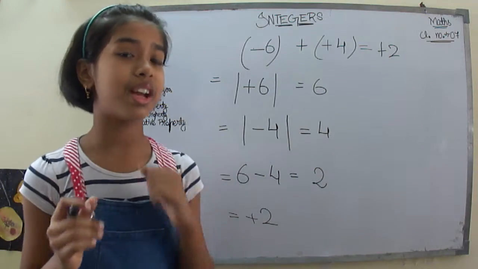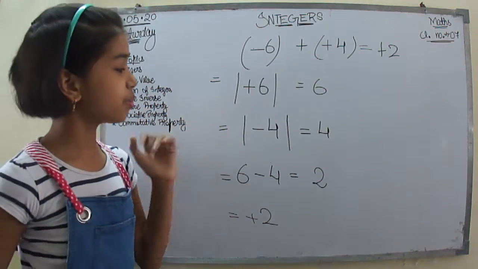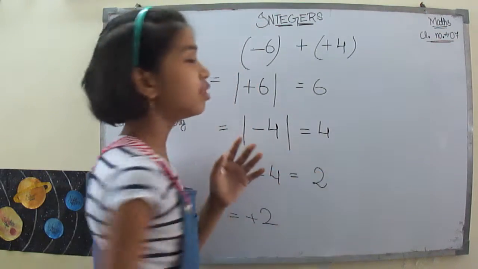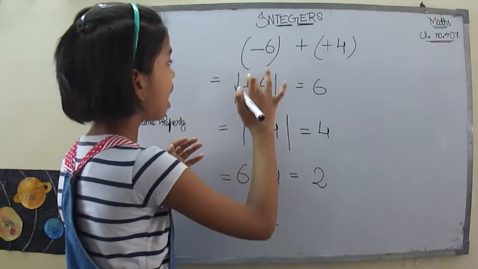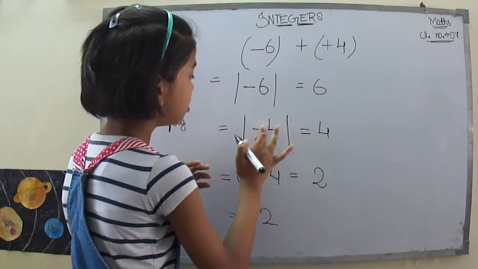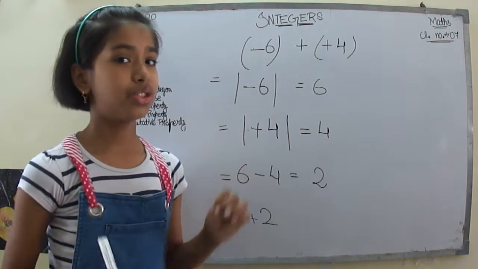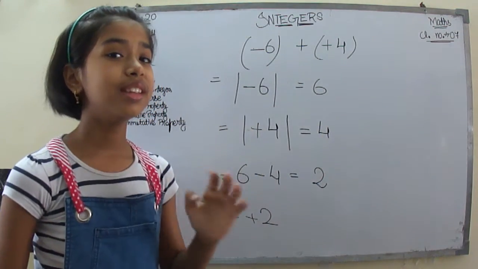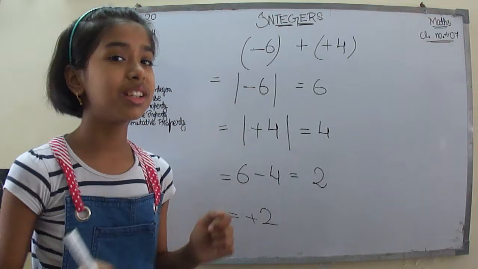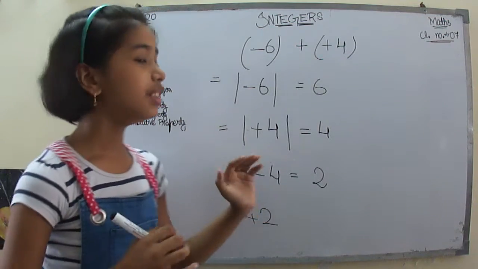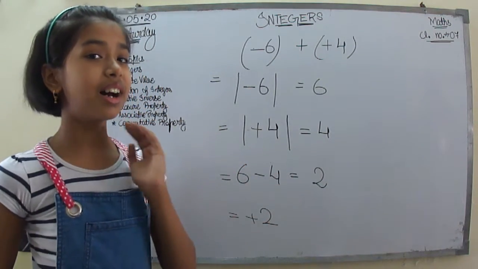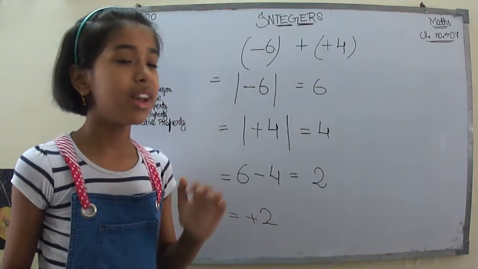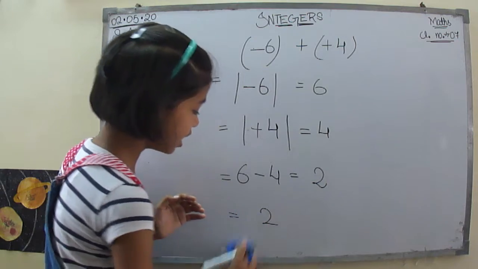So how will you do that? Let's do this also. We had learned that firstly we have to find the absolute value. Here the absolute value will be the same, 6 and 4. Then in the next step, what do you have to find? The difference. The difference I got here is 2, 6 minus 4 gives me 2. Then what do you have to do next? You have to put the sign.